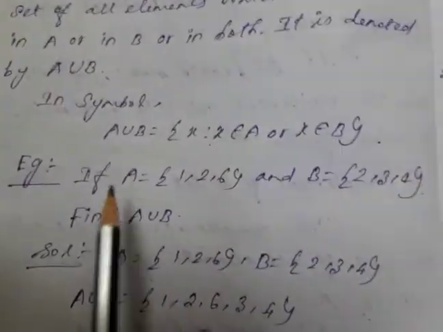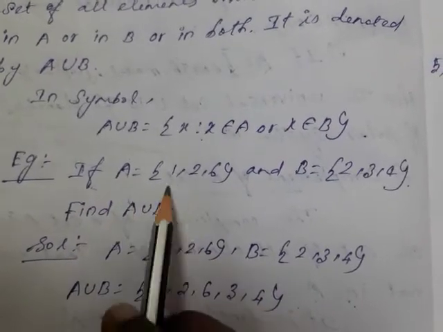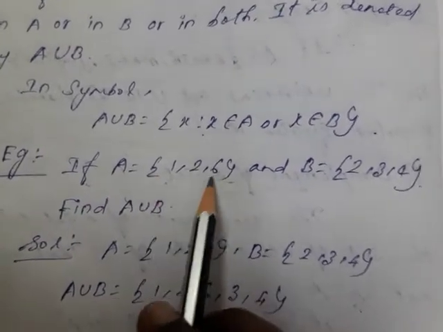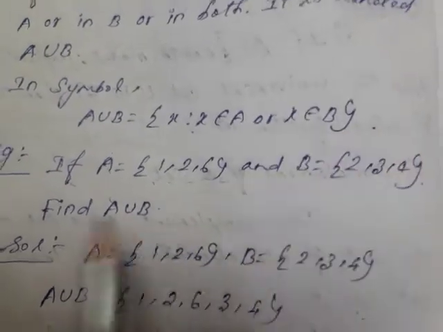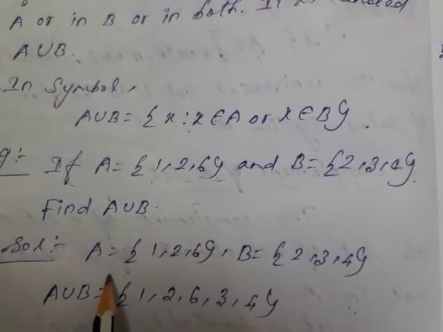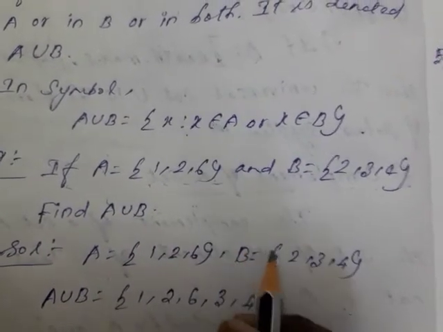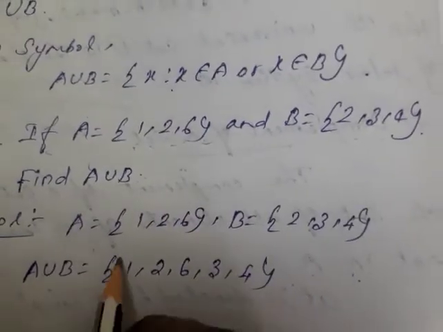So listen. Example. If set A is equal to 1, 2, 6, and set B is equal to 2, 3, 4, you have to find out A union B. First you write the set A. Next you write the set B. So you join and write.